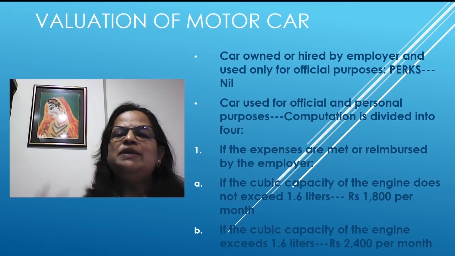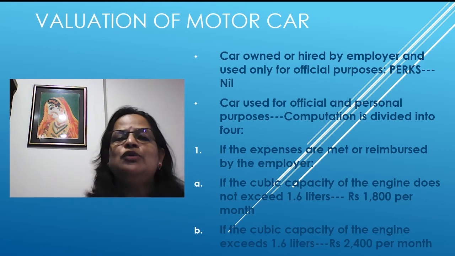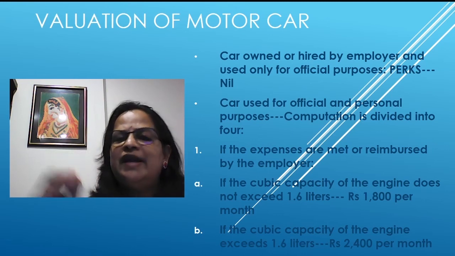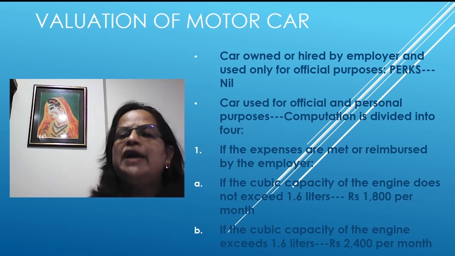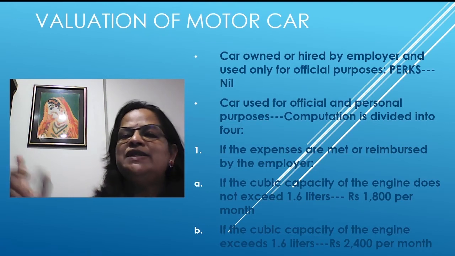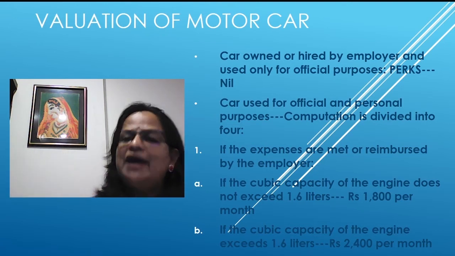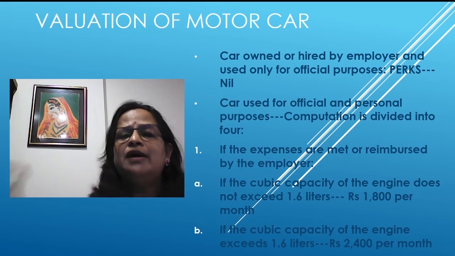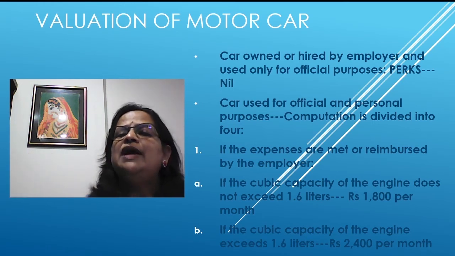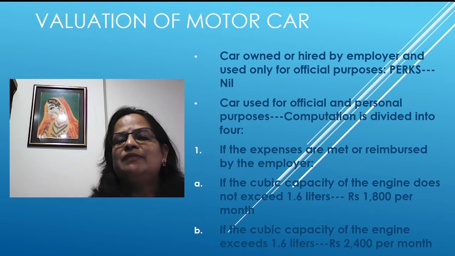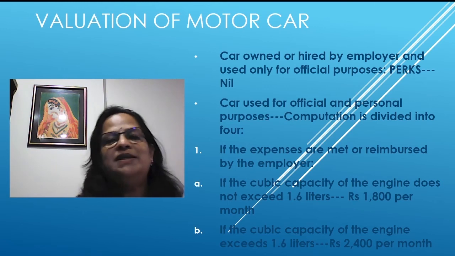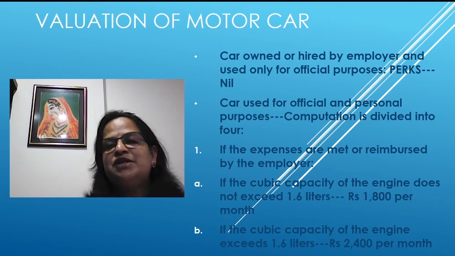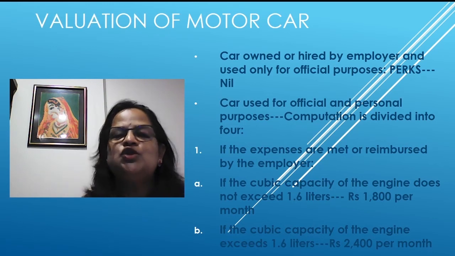Valuation of motor car will be there in almost all the problems, so I want to include this. For car, there are different headings, however 4 divisions. First, car owned or hired by the employer. Sometimes those who are working in Infosys, Wipro and all, they hire buses, cars, or any other method of transport for their employees for official purposes. Perks are nil because they are employees going from their home to their workplace. They are not getting any benefit, they are just avoiding the public transport system. No perquisites, valuation also will be nil.